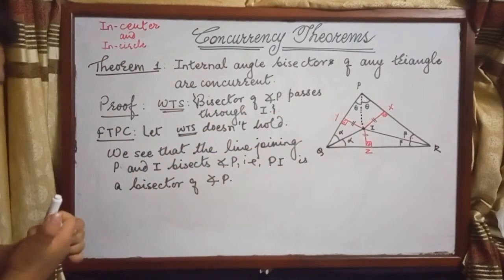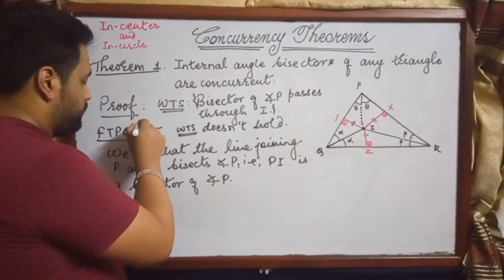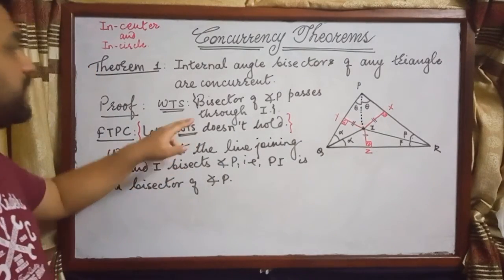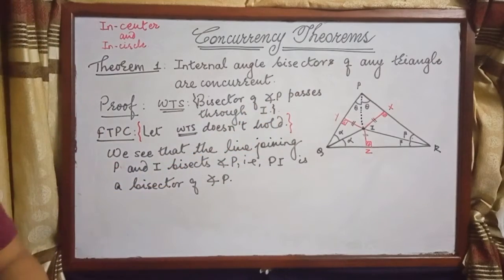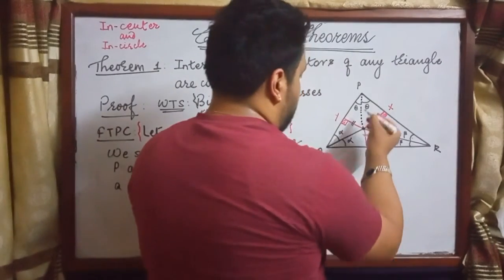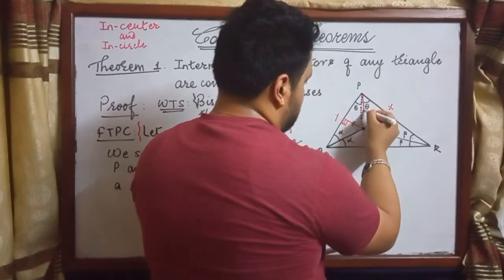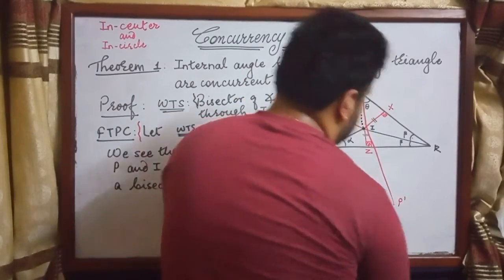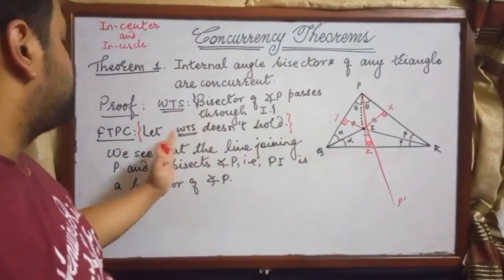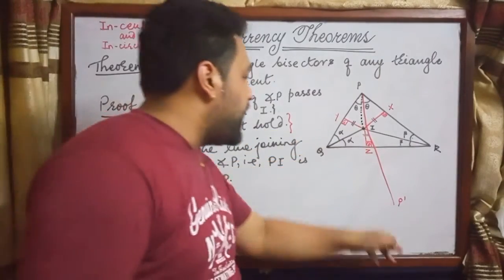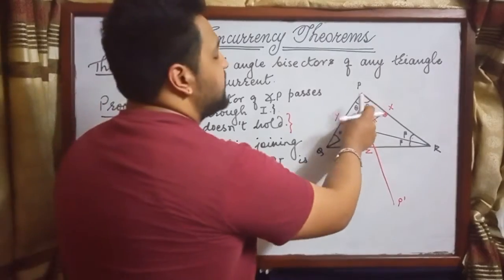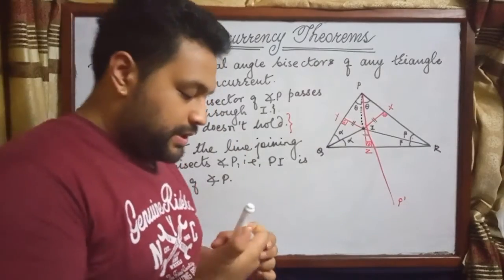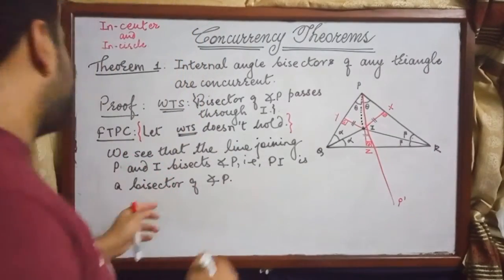But we have assumed that the bisector of angle P does not pass through I. So PP dash is a bisector of angle P, which does not pass through the point I. As a result, we have two bisectors of angle P, which is absurd. So we arrive at a contradiction.